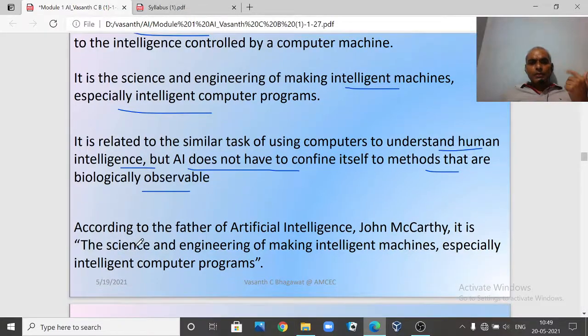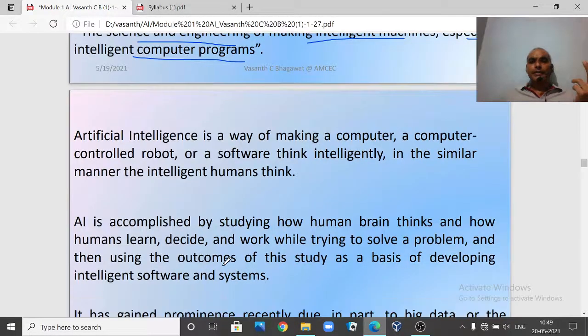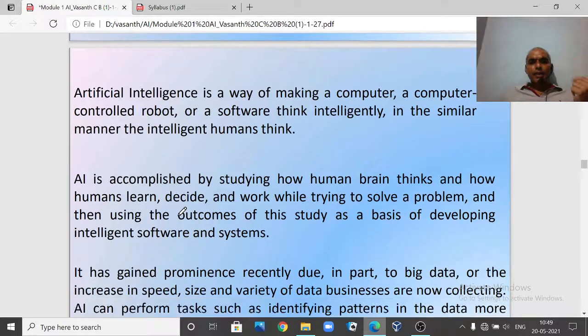Another important definition was given by John McCarthy, who is called the father of AI. He defined that AI is nothing but the science and engineering of making intelligent machines, especially intelligent computer programs. So he said computer programs: how are you going to make computer programs more intelligent? These are some of the definitions which are available.